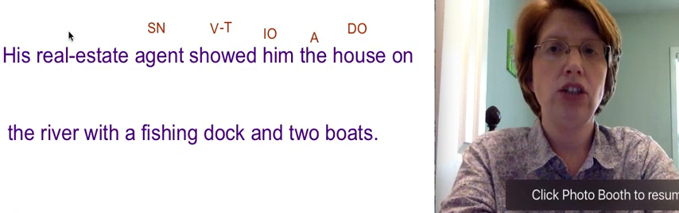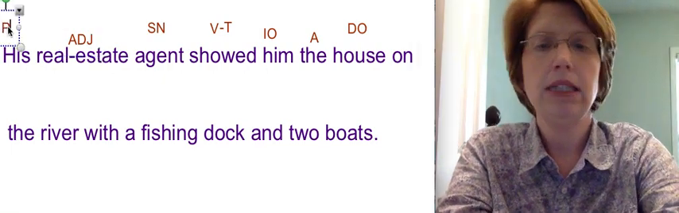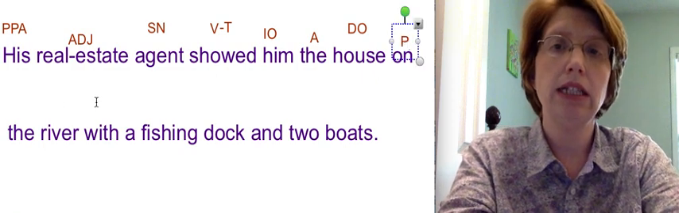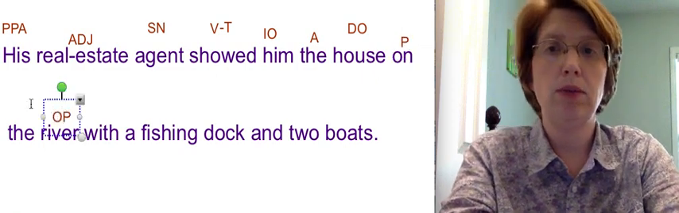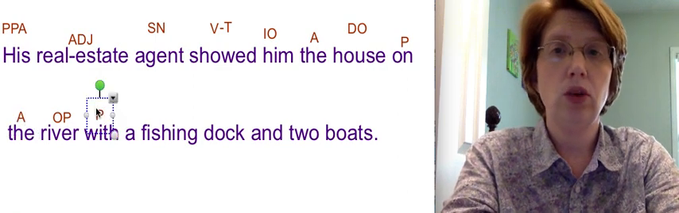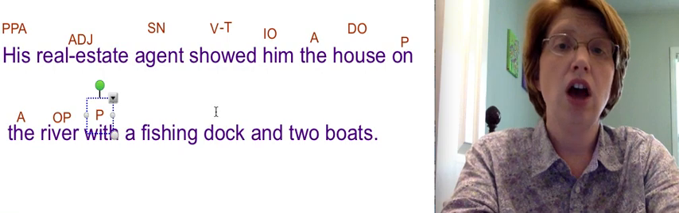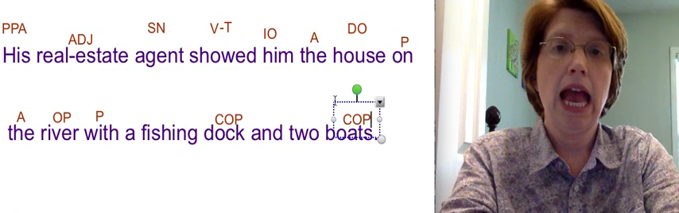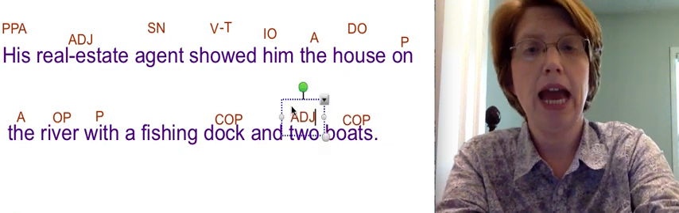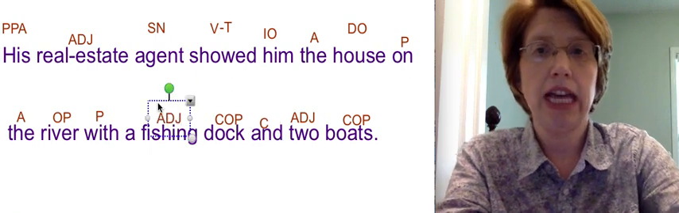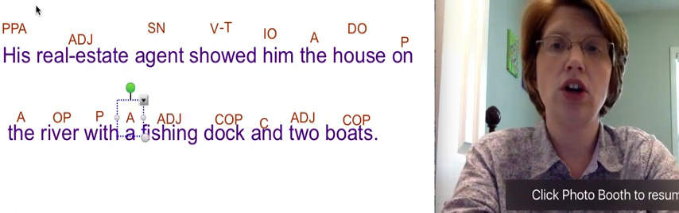Which agent? Real estate, adjective. Whose agent? His, possessive pronoun, adjective. On, preposition. On what? River, object of the preposition. The, article, adjective. With, preposition. With what? Dock and boats. Compound object of the prepositions. How many boats? 2. Adjective. And, conjunction. What kind of dock? Fishing. Adjective. A, article, adjective.